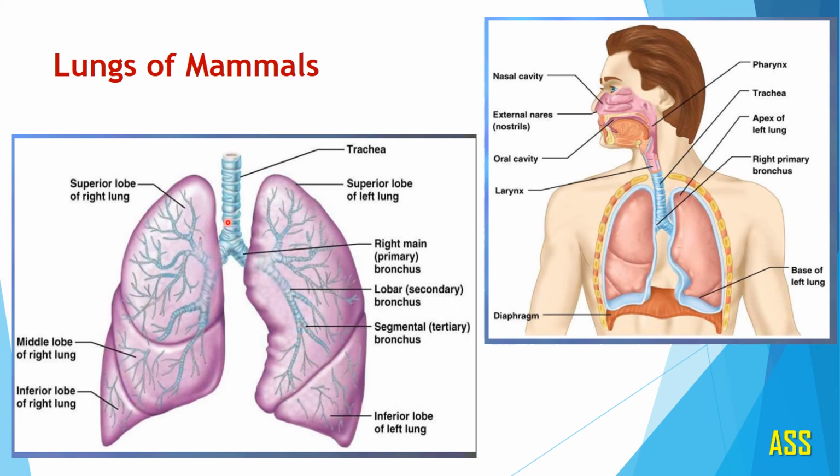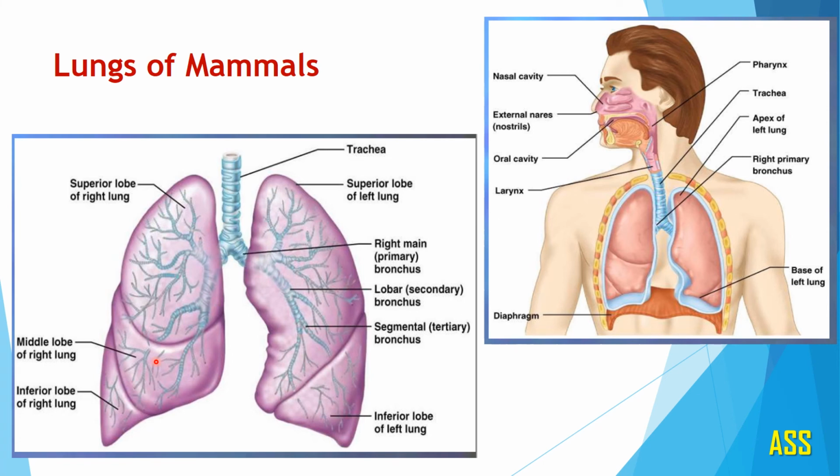The windpipe trachea is there, which divides into bronchi, right and left bronchus. This is the right lung. You can observe here, in the right lung there are 3 lobes. This is the superior lobe of the right lung. Then this is the inferior lobe of the right lung, and in between this superior and inferior lobe there is the middle lobe of the right lung. Means in case of human being, the right lung has 3 lobes.